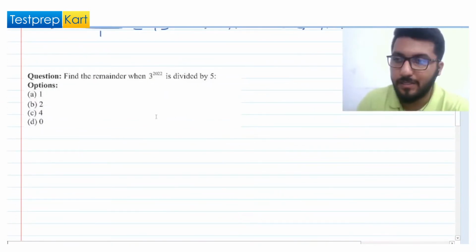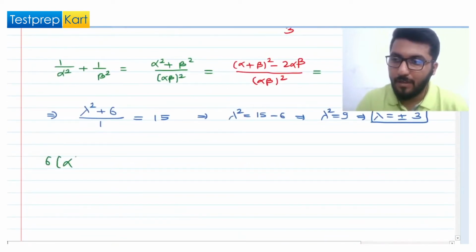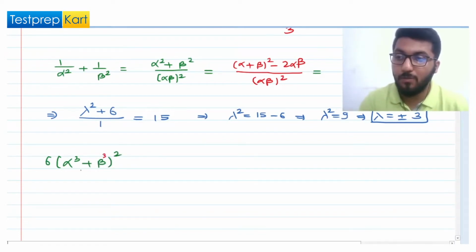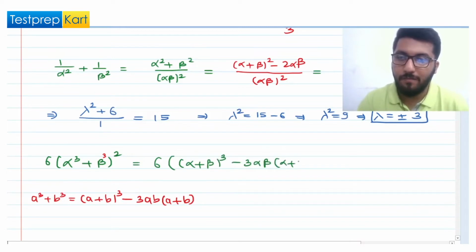So we have 6 times alpha cube plus beta cube whole square. But we know that a cube plus b cube is given as a plus b whole cube minus 3ab times a plus b. This is not a new identity. You must have learned the formula of a plus b cube equal to a cube plus b cube plus 3ab times a plus b. So we have just modified that. Why? Because now we can write it in this way: minus 3 alpha beta times alpha plus beta whole square.